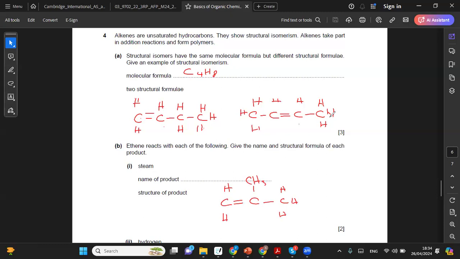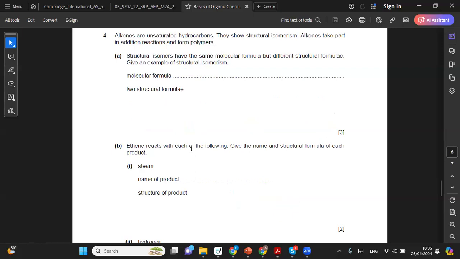The step number 1, change the position of the functional group. That is done. Make a chain, make a branch. You want even more isomers? Change the position of the branch. Try putting it somewhere else, right? So that's how you guys are going to go for your isomerism questions.